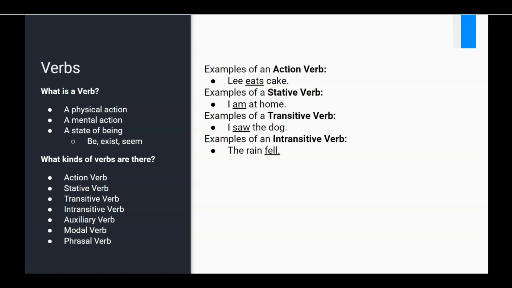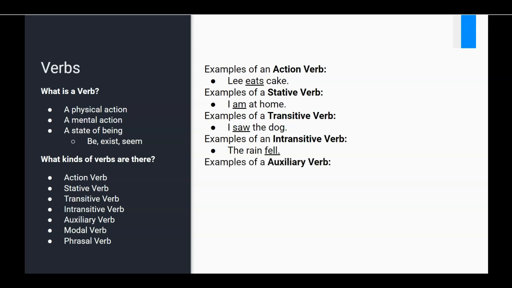It's implied that it hurts me. It doesn't need to have something that the verb itself acts on. Or I sneezed. You definitely don't want to think about what you sneeze on. It's just enough to say that you sneeze.